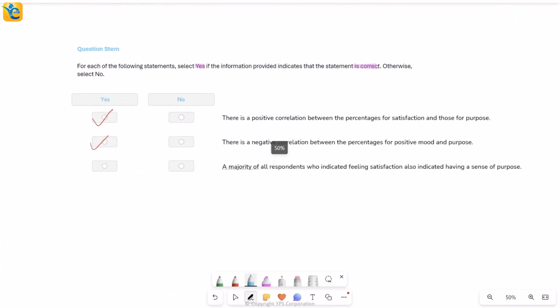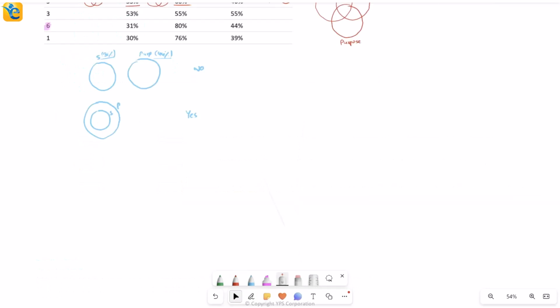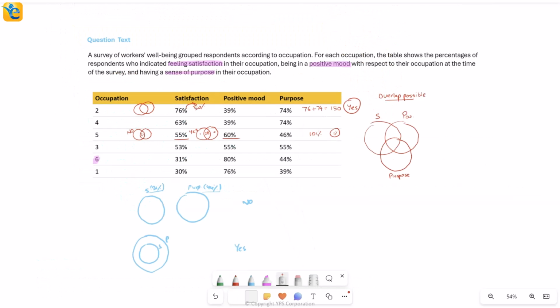Let's now nicely summarize this question. We began by completely understanding the data set. Here we took examples as we were reading this. We took the example of occupation 3 to truly understand what these percentages represented. And by looking at these numbers, we could also infer that there is an overlap among these categories. They are not disjoint. Of course, there can be cases where there is no overlap, but this definitely allows for it. And this is what we visualized here in the Venn diagram.